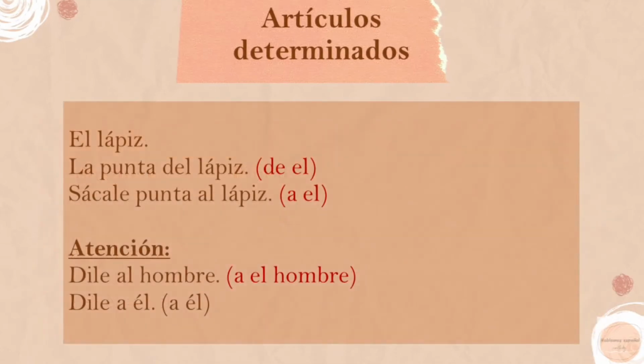Here I bring you an example. We have el lápiz, which is masculine singular. And then we have la punta del lápiz. Or sácale punta al lápiz. You can see that I have written in red de el and a el because del and al are the fusion of these two words. However, it is in red because we can never say de el or a el. It would be considered incorrect in Spanish.